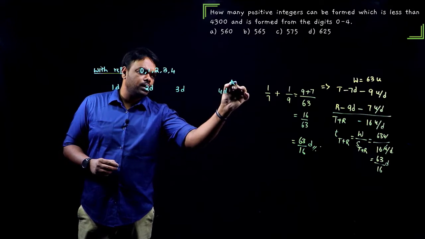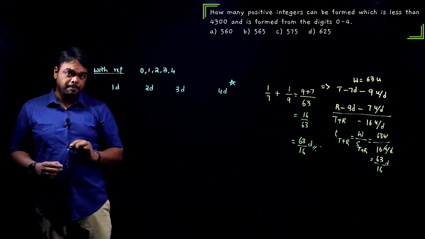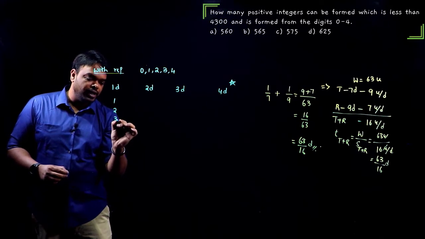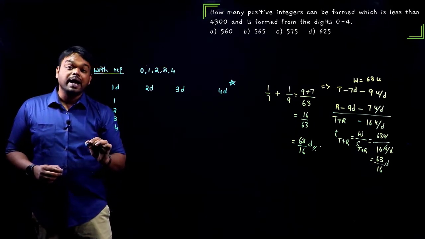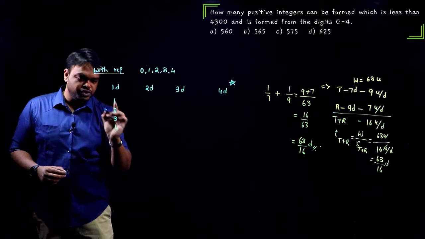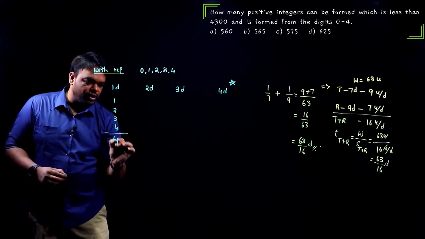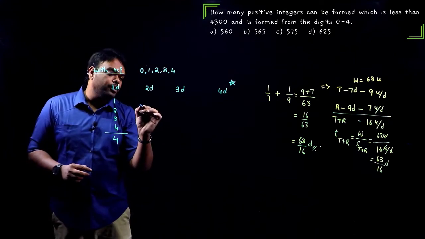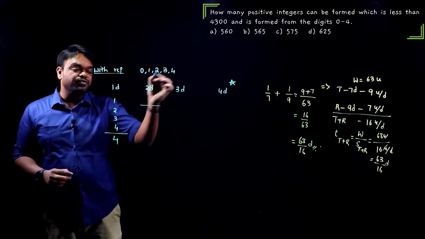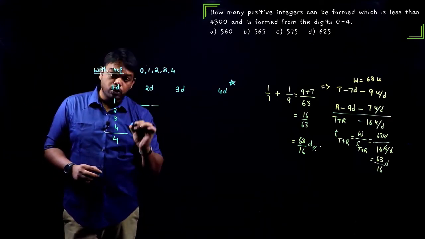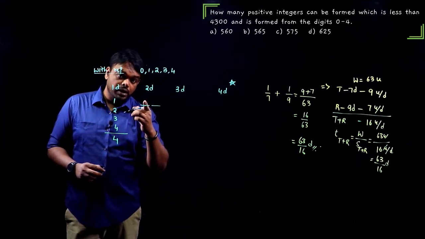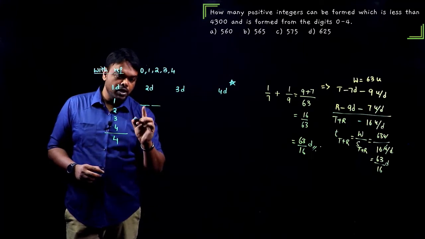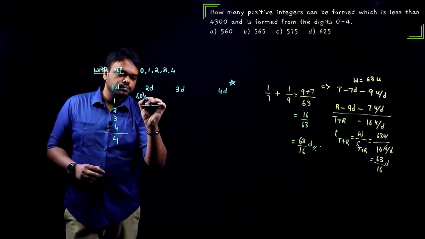Now this is going to be slightly tricky, be careful. For 1-digit numbers, I can make only 1, 2, 3, 4. Why? Because they are positive integers, we cannot include 0. So totally 4 numbers I can form, 4 positive integers. 2-digit number means there will be 2 places. Totally 5 digits are there, but I cannot use a 0 here. If I use a 0 here and some other number here, then that becomes a 1-digit number. Okay, that is wrong. So I cannot use a 0 here.